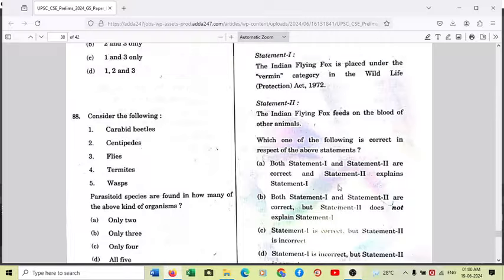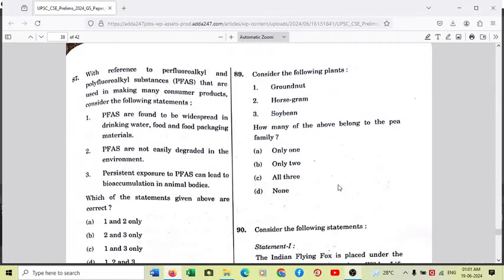Now coming to another question. Question number 89. Consider the following plants: groundnut, horse gram, and soybean. So how many of the above belong to the pea family? So pea family, it's a very very simple question. Groundnut belongs to the pea family. Horse gram belongs to the pea family. Soybean also belongs to the pea family. So in total in the world, around 20,000 species of flowering plants belong to the pea family. So answer is very simple to question number 89. It is C, all three.